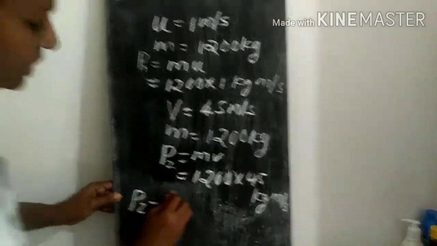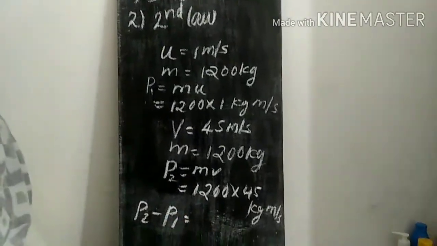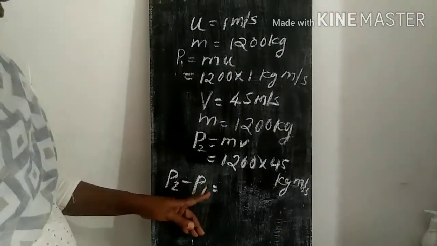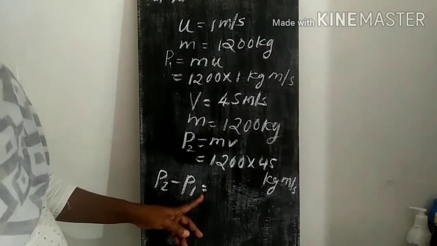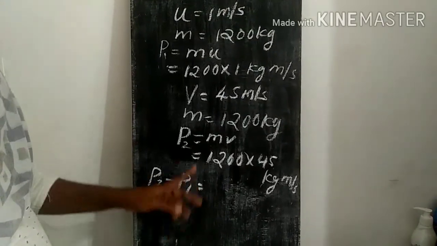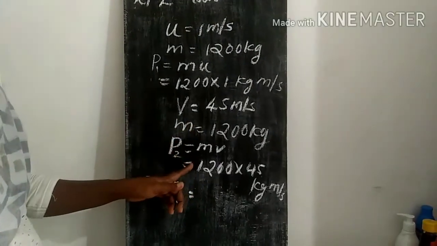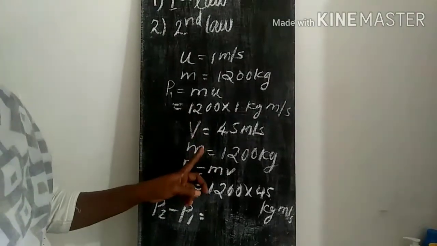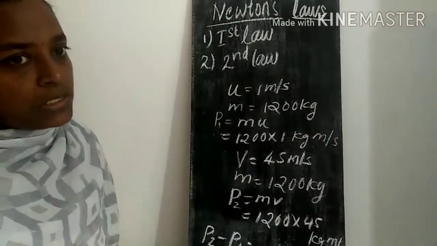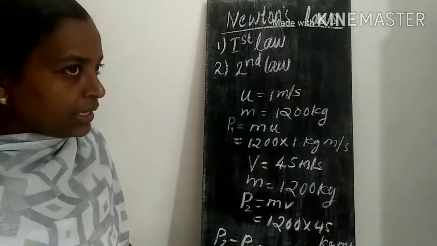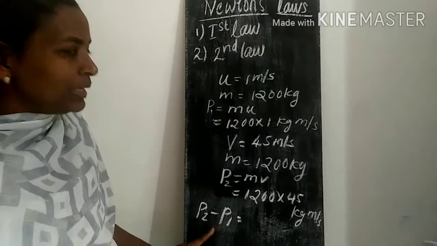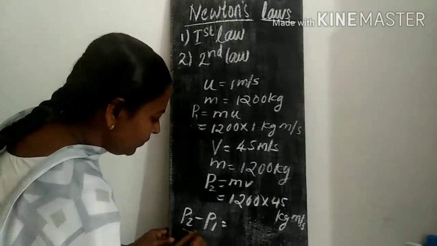Here Newton states that the change in momentum with respect to time depends on the unbalanced force acted upon the object by the persons. This is the rate of change of momentum, or change in momentum with respect to time.